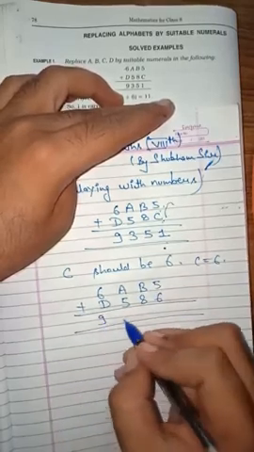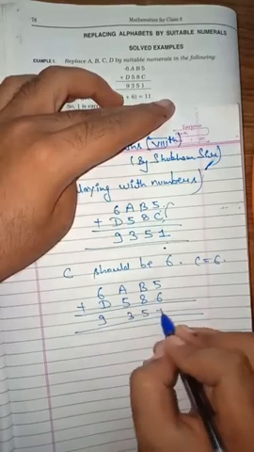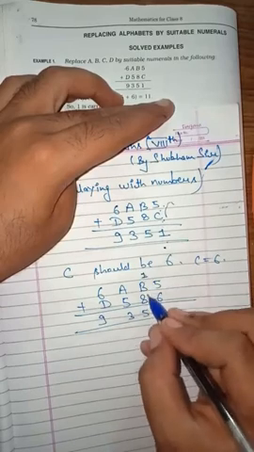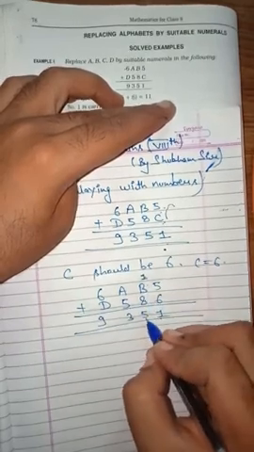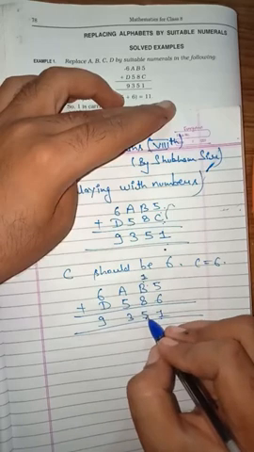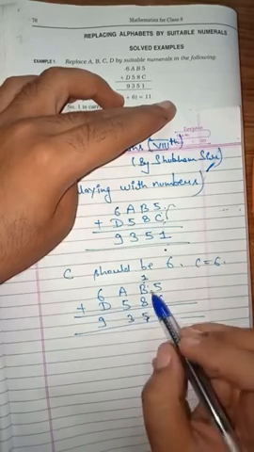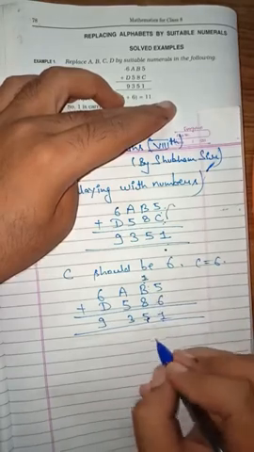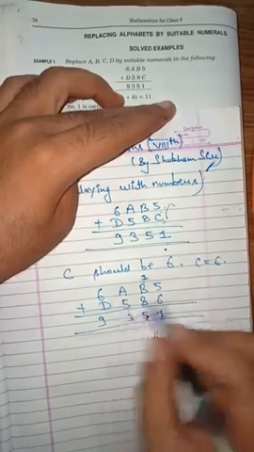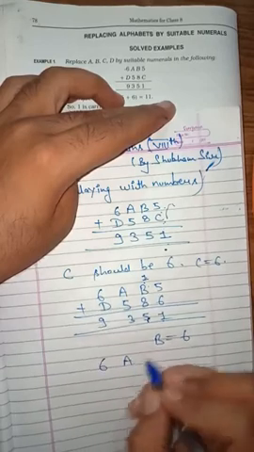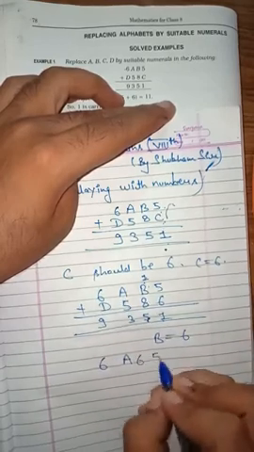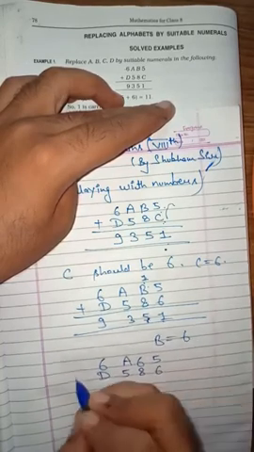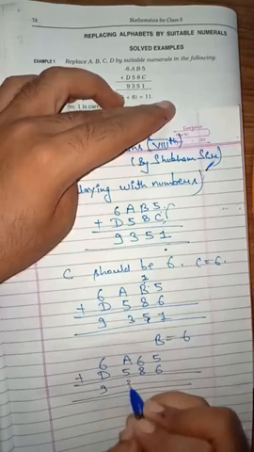So one thing we have calculated, that is C. And then we are getting 9, 3, 5, 1. 6 plus 5, 11. Carry 1. 1 plus 8, 9. 9 plus which number will give the last digit 5? It should be 9 plus 6, 15. So B should be 6. Let us replace it: 6A6 5, D 5 8 6, and then 9, 3, 5, 1.